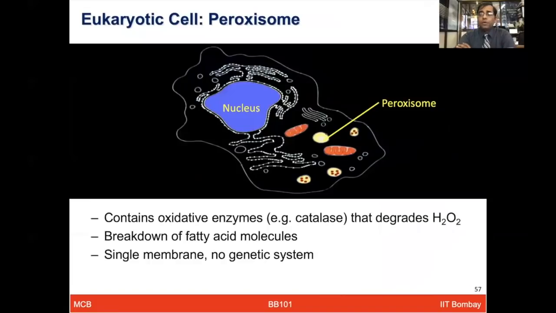Another organelle is the peroxisome, which contains a high amount of enzymes like catalase, which helps to degrade hydrogen peroxide. It is also involved in breaking down fatty acid molecules. Unlike mitochondria and some other organelles like the nucleus, it is a single membrane organelle and does not have its own gene or genetic system.